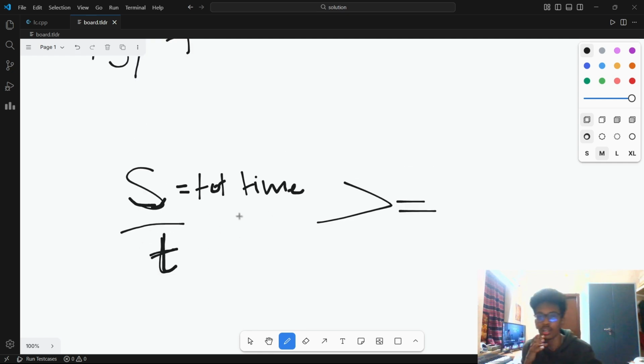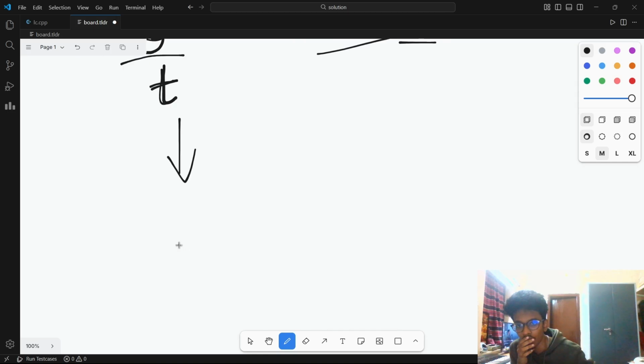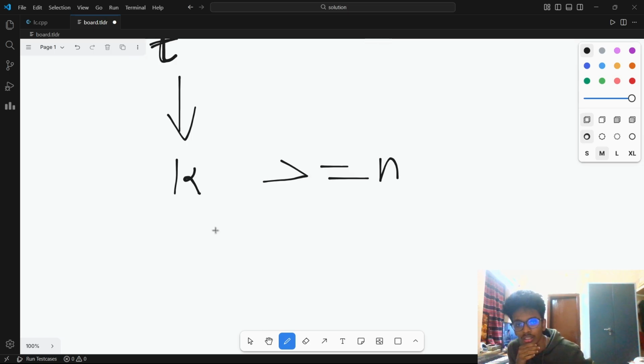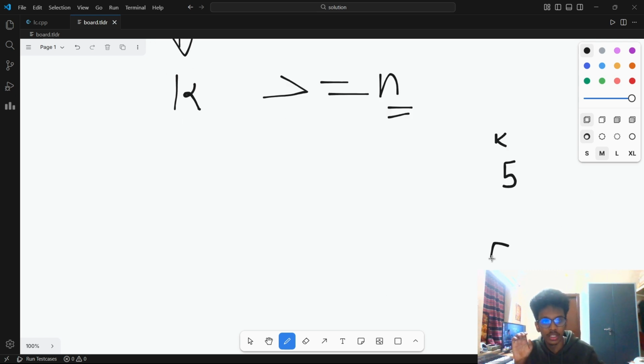So basically what are you saying? With this particular sum, using b1, b2, b3, you can run, let's say, some k pcs. At most you can run k pcs. If that particular k is greater than or equal to n, that means you can run n pcs also. Like you can run 5 pcs, but you only need to run 4 pcs. Like k is 5, n is 4, then obviously you can run 4 pcs. If k is 5 and n is 5, that's also fine. You can run 5 pcs at most, and you have 5 pcs only, even that's fine.